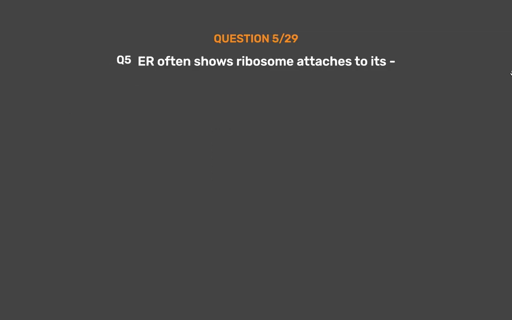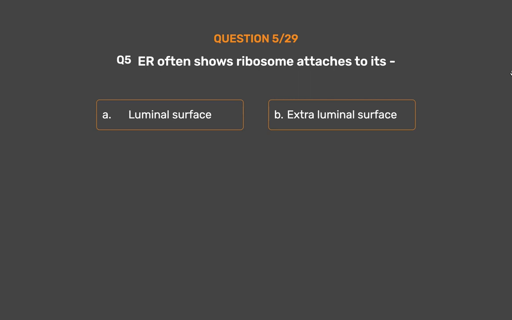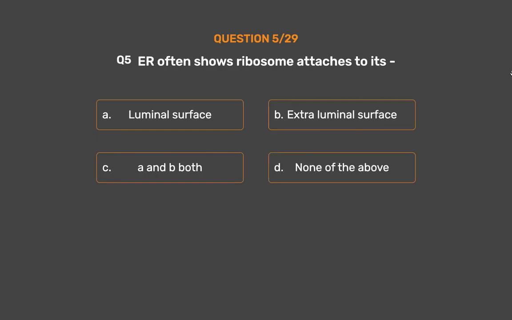Question number 5. ER often shows ribosome attaches to its Option A. Luminal surface. Option B. Extraluminal surface. Option C. A and B both. Option D. None of the above. The correct answer is Option B.